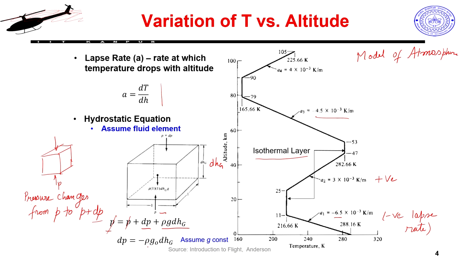This can be written in a simplified form, where I assume that across this small infinitesimal change of height, the acceleration due to gravity does not change, which is a fair assumption. So this becomes my basic fundamental equation: dP equals minus rho g naught into d of hg.